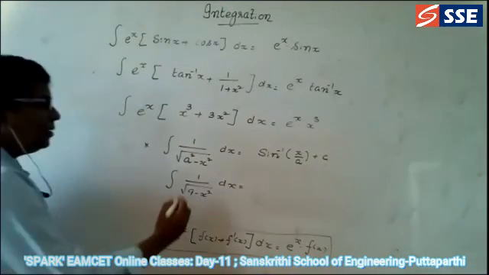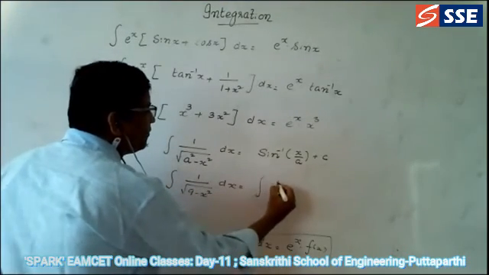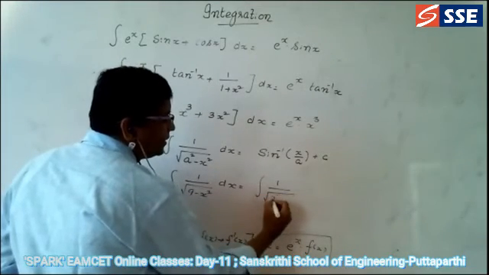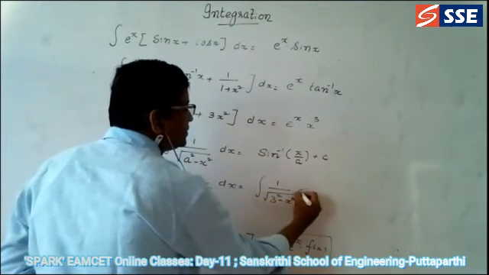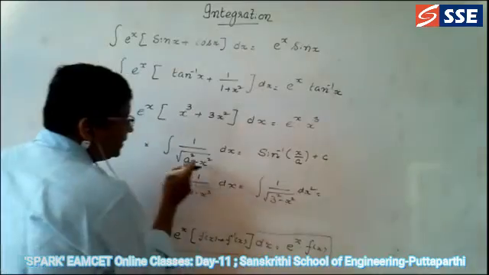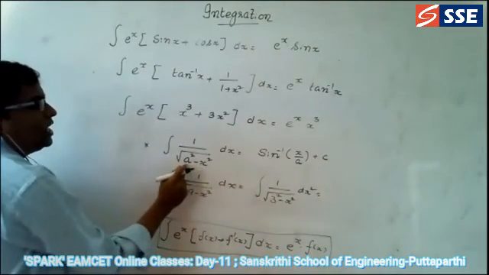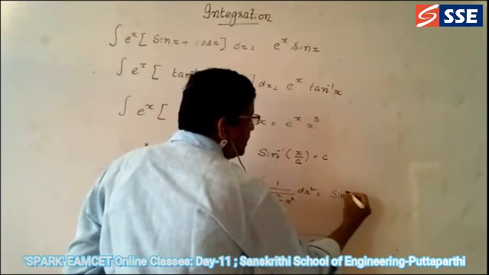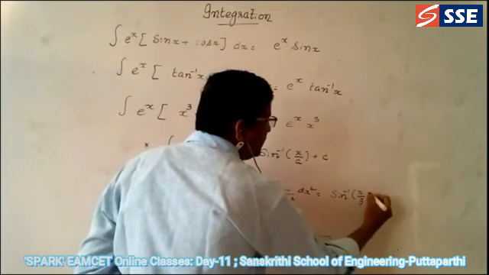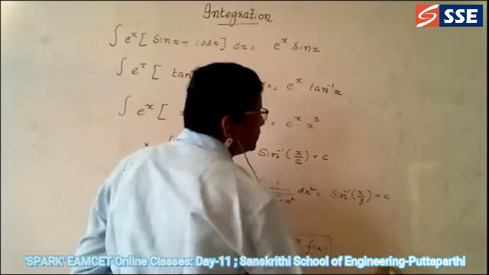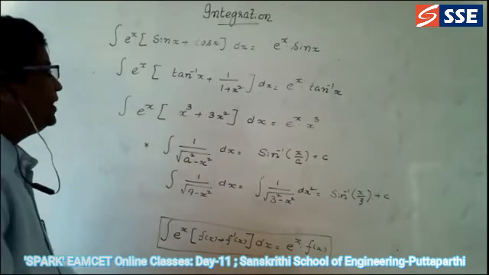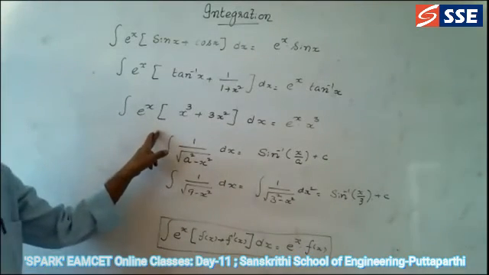Why? Because we write this as integral 1 by root of 3 square minus x square dx. See, is it in the formula or not? Where a is in the formula, here 3 comes. So that's why the answer is sine inverse x by 3 plus some integral constant c.